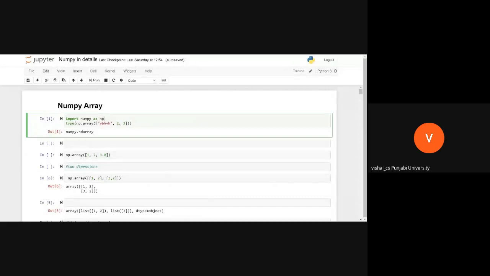There is no need to do aliasing. You can write simply import numpy, and after that, wherever I have put np, you have to put numpy. This is simply aliasing: when we write import numpy as np, it means I am aliasing NumPy as np.